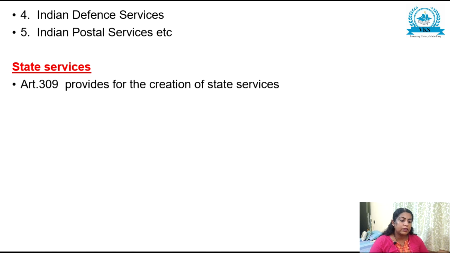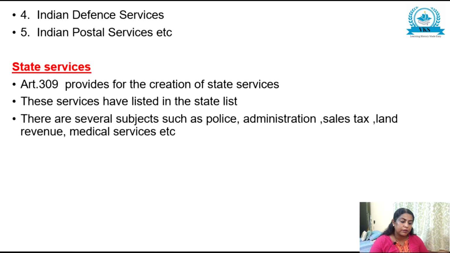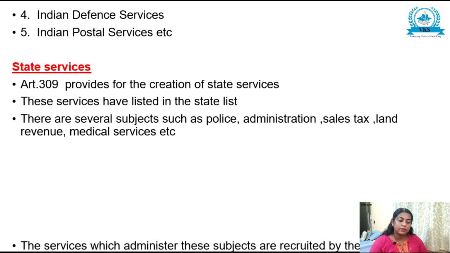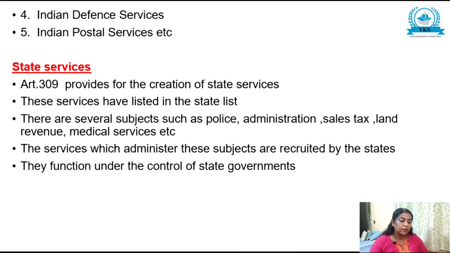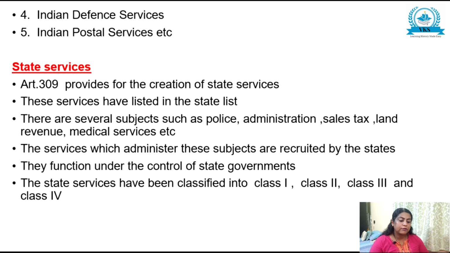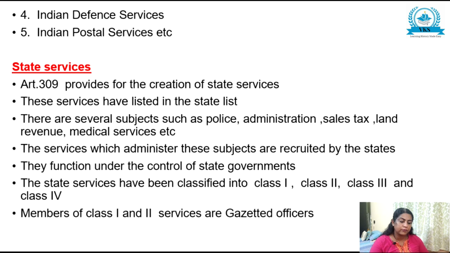Now the state services. Article 309 provides for the creation of state services. These services are listed in the state list. There are several subjects such as police, administration, sales tax, land revenue, medical services, etc. The services which administer these subjects are recruited by the states. They function under the control of state governments. The state services have been classified into Class 1, Class 2, Class 3, and Class 4.